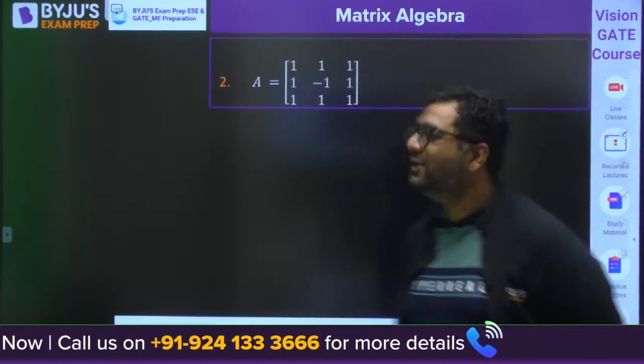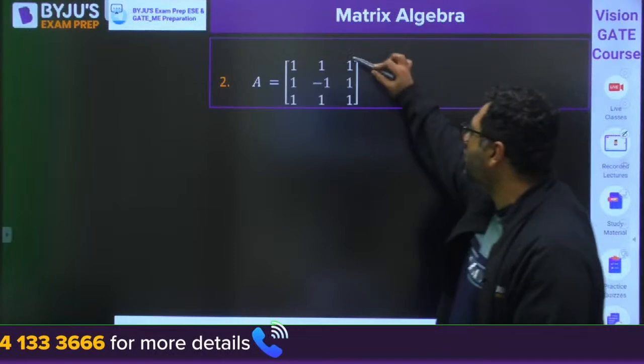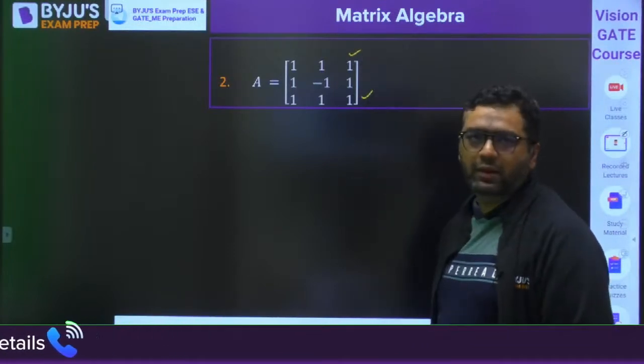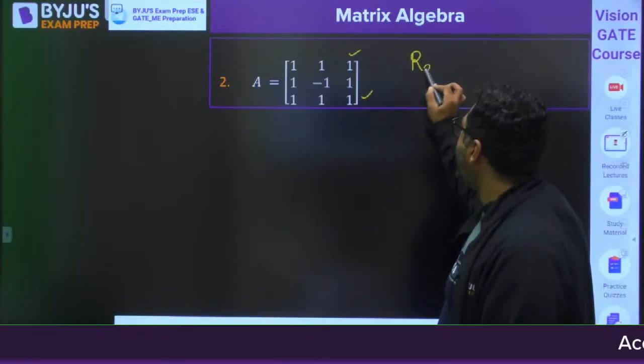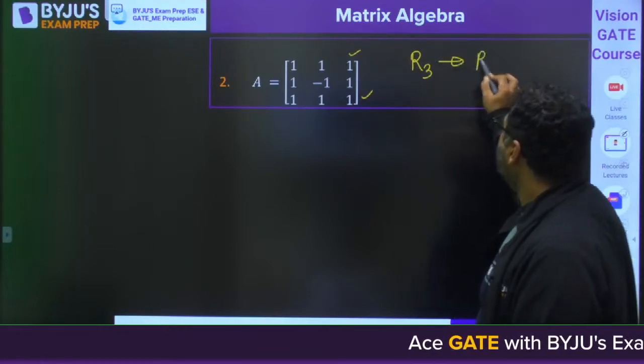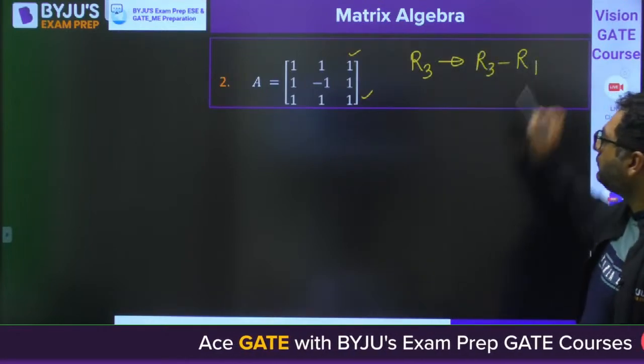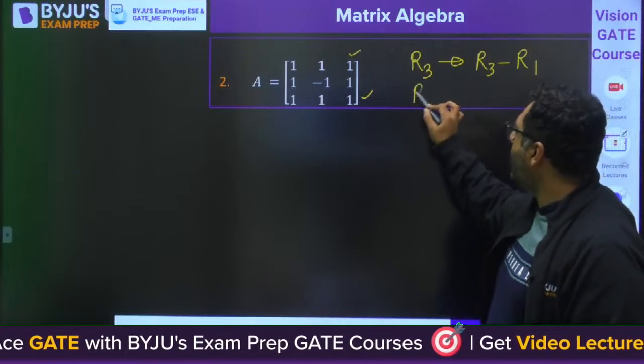Very good, guys. So when we have this, you can see that first of all, the first and third rows are the same. So I will say R3 becomes R3 minus R1. And you can also operate on R2.